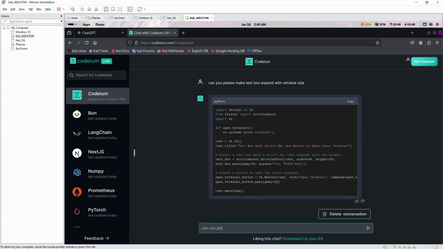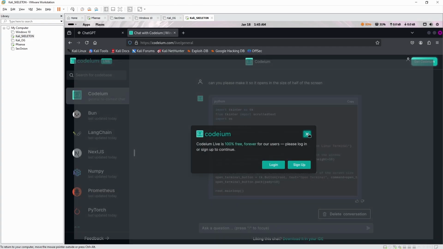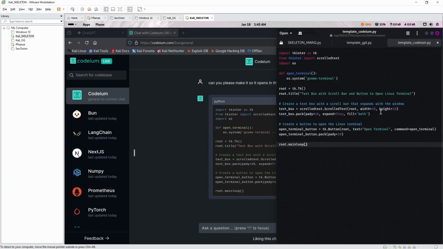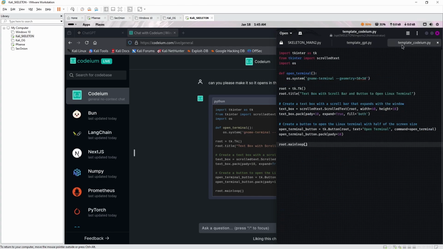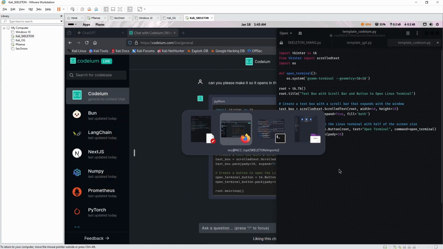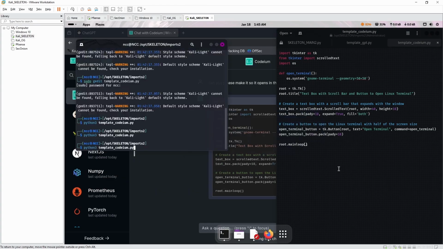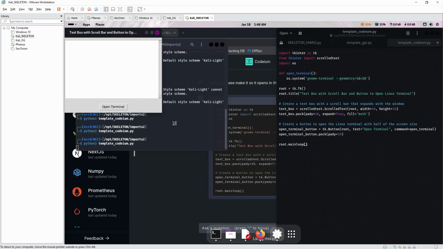Okay. Can you please make it so it opens in the size of half of the screen? Let's see. Half of the screen. Codium. Control A, Control V. It's still very small. Look how much less code it takes to do the same thing. Okay. It's definitely smarter. It's 100% smarter. And I feel like it didn't make the same mistakes. No, it didn't do the thing.